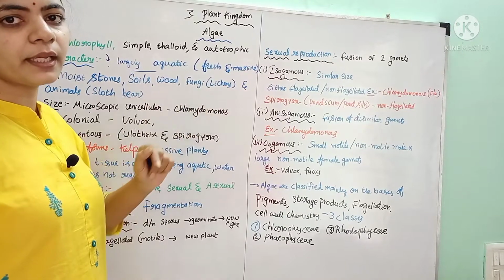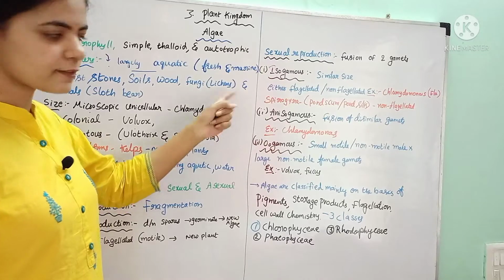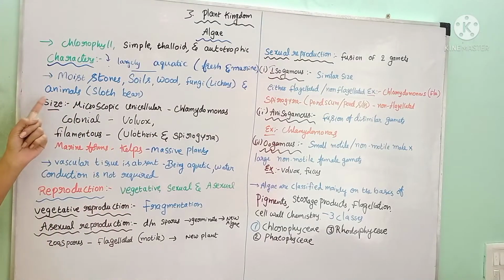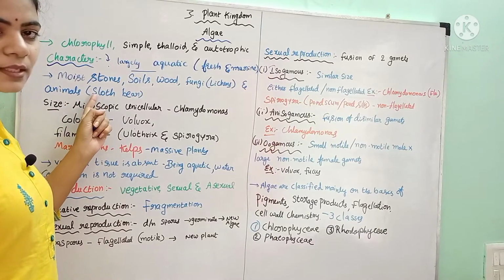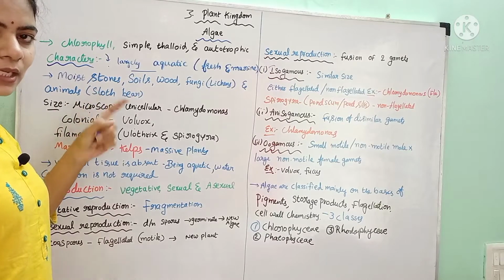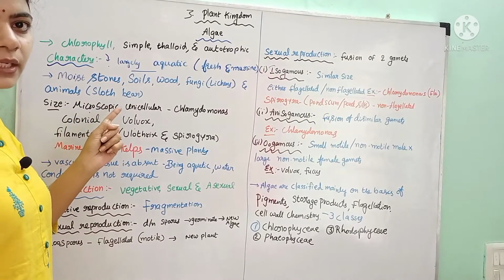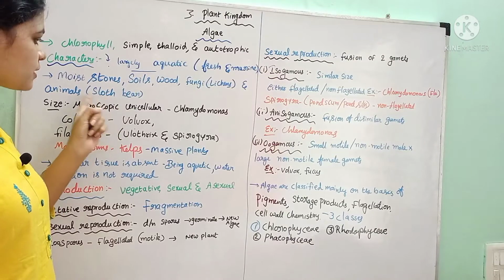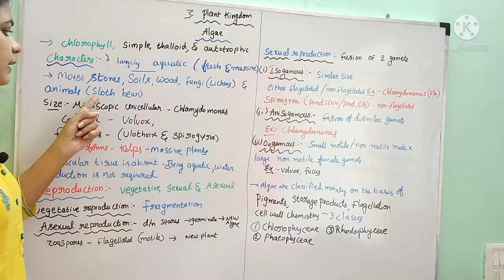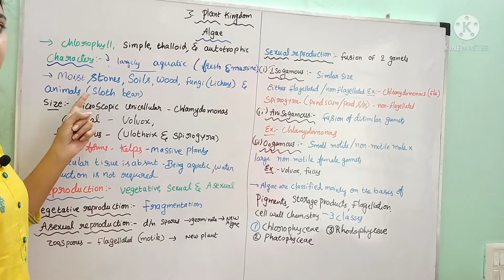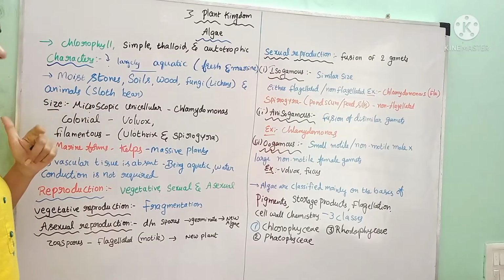Some members of the algae show symbiotic association with fungi and grow as lichens. And some algae grow on the surface of animals like the sloth bear. On the sloth bear, the algae give a green colored appearance, which is helpful for the sloth bear in camouflage, because this sloth bear mainly lives on trees. And in turn, the algae get water and minerals from the hair, fur and skin of the sloth bear.